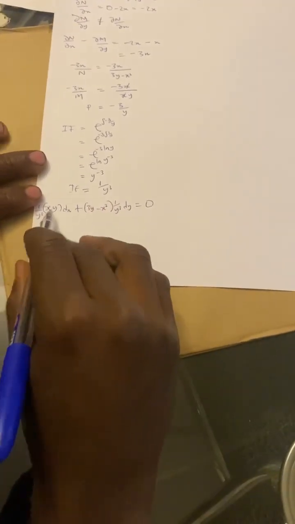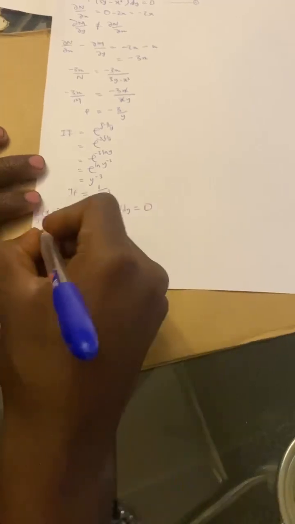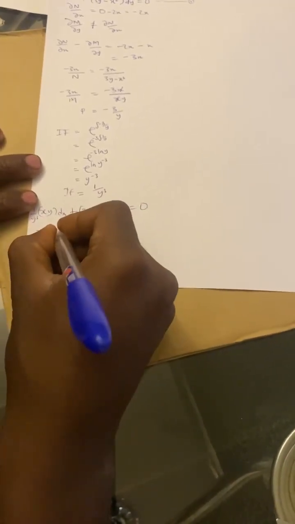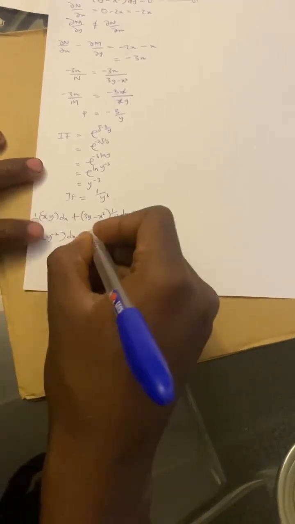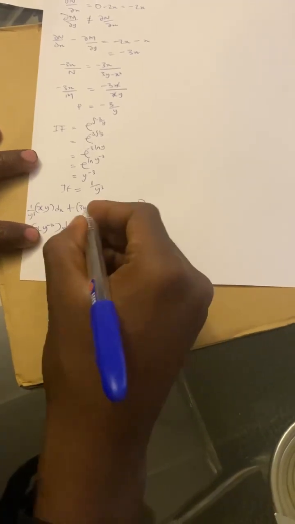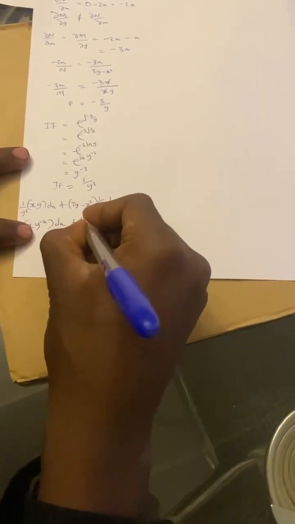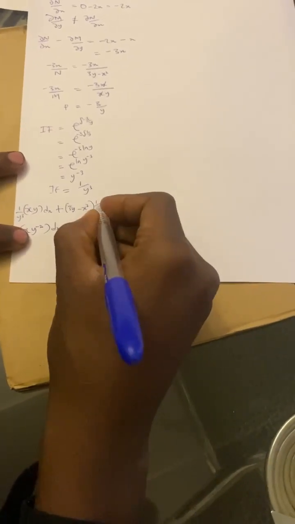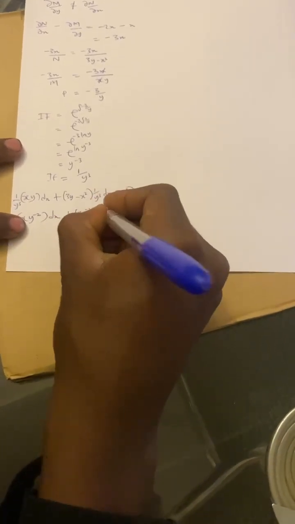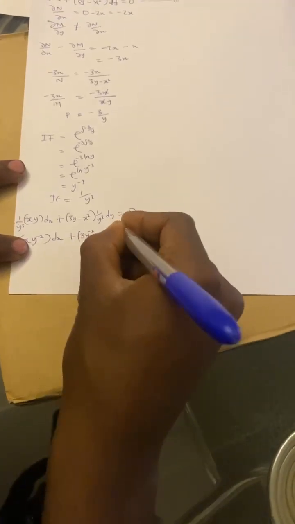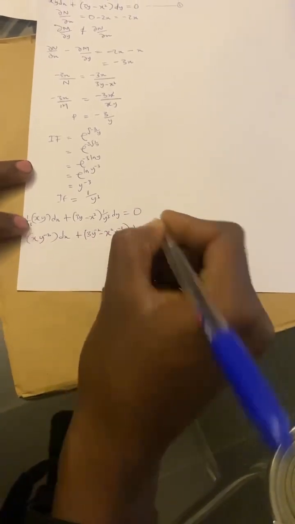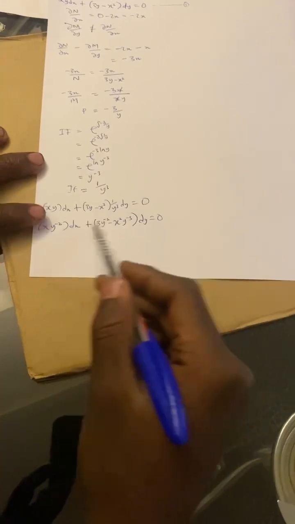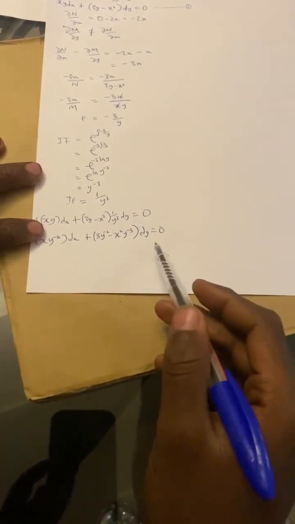Here we have y over y cubed, which will be y power minus 2. So we have x y power minus 2 dx plus, multiplying this by this, it will be 3y power minus 2, and multiplying this by this, it will be minus x squared y power minus 3 dy equal to 0. Now we can check again whether it is exact.